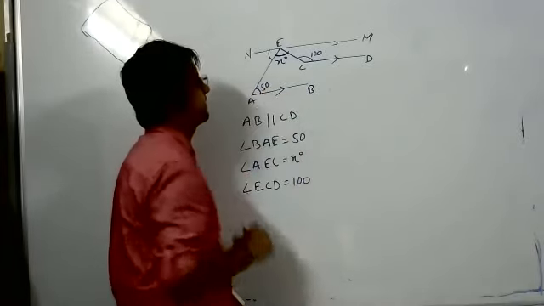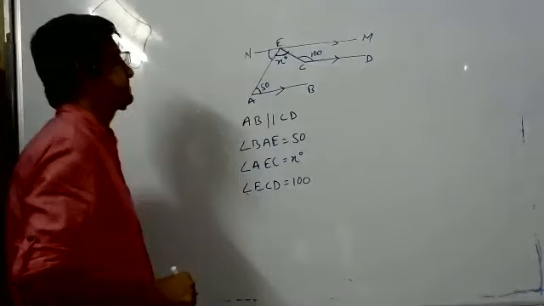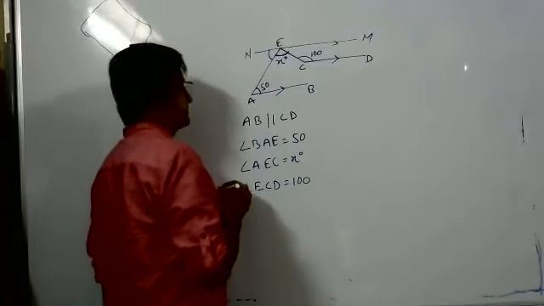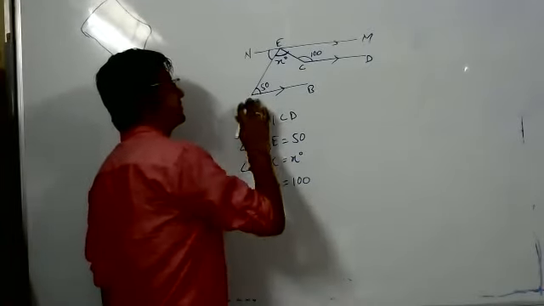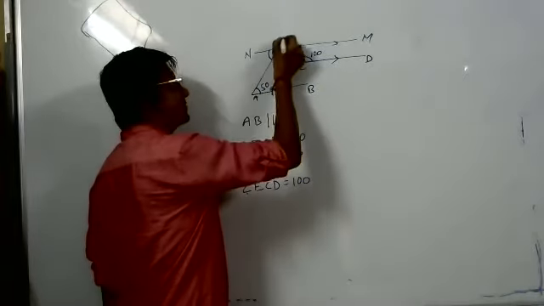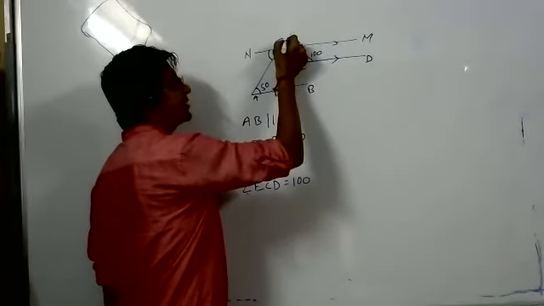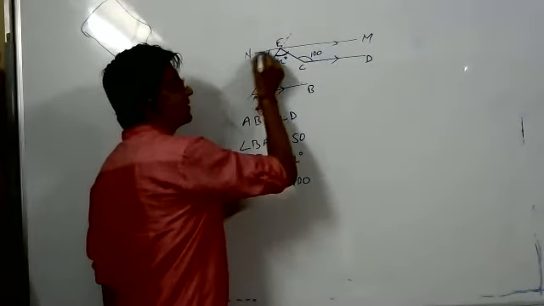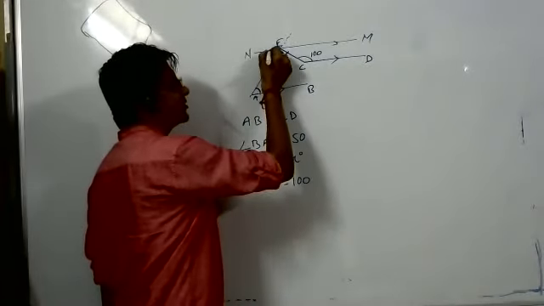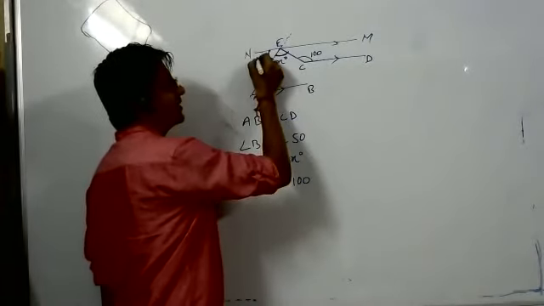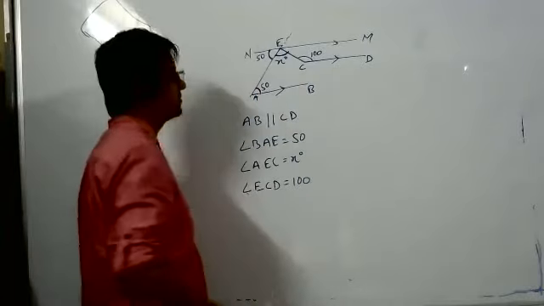Sir, I think they'll be equal to 50 because when we draw the two lines and see it as a transversal, they'll be alternate interior angles. Correct, absolutely correct. This is parallel to this and this is the transverse, so this angle is equal to this angle. Yes, 50 degrees.